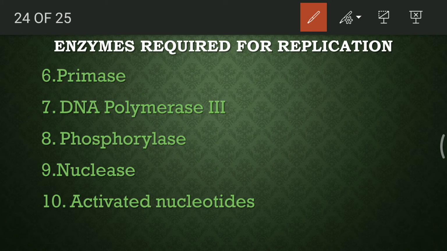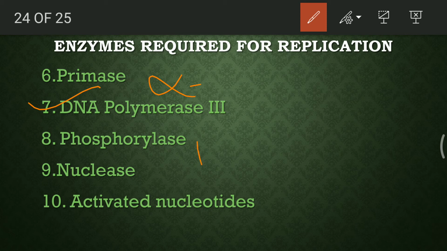DNA polymerase 3 is the next enzyme, which has several subunits. The main function is that it helps in the synthesis of DNA, but let's have a little idea about the several subunits it has. Alpha subunit provides catalytic bonding, or it has a catalytic property. Catalytic effect means it helps in breaking down.